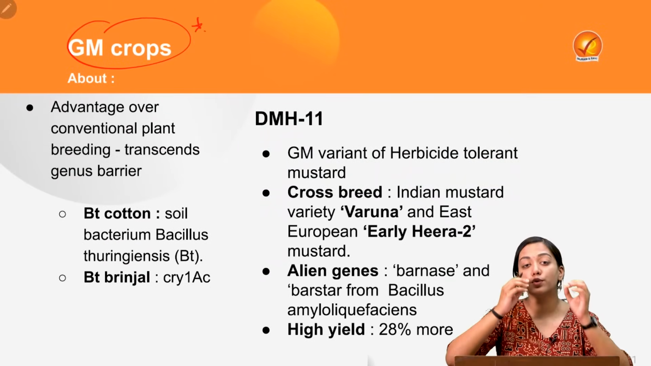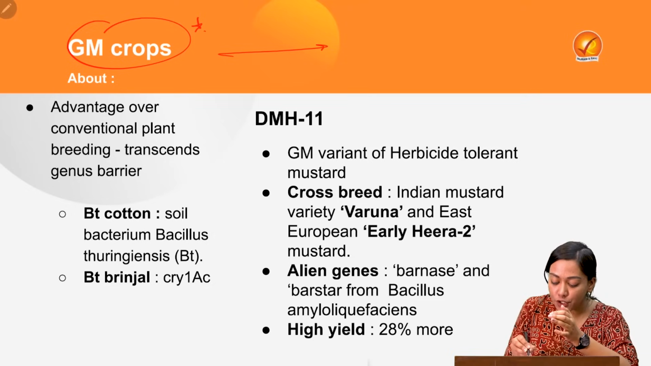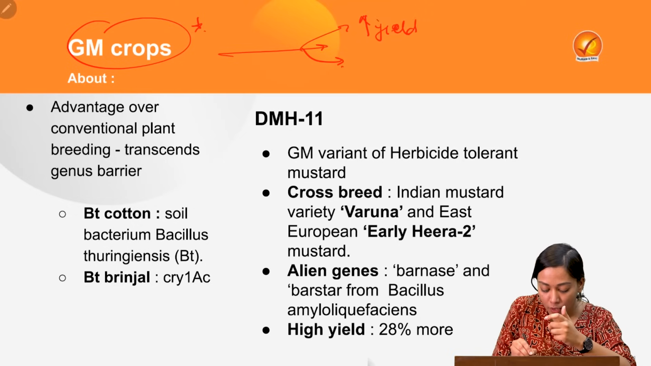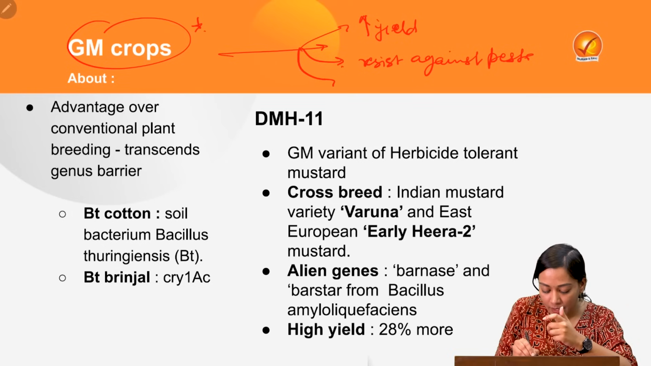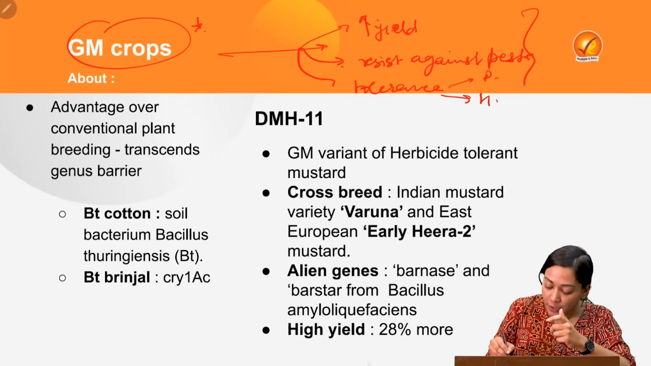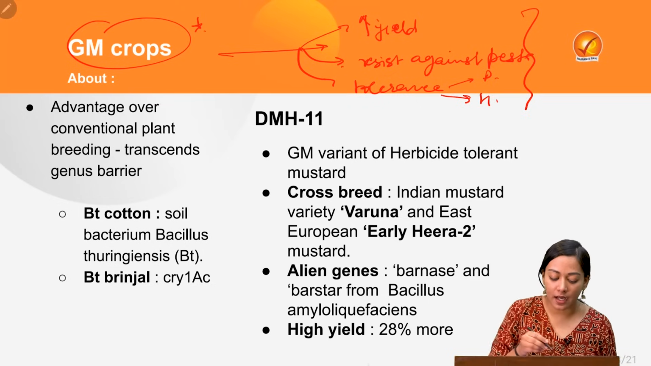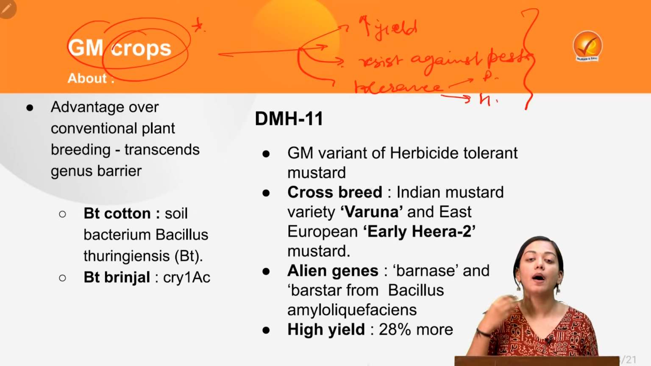These are crops whose genes have been artificially modified by crossing species, leading to the creation of products that have desired traits. Desired traits could be higher yield, or resistance against pests, or tolerance for pesticides, herbicides, etc. In order to get these desired traits, genetic engineering is done in the crops, and these crops are known as genetically modified crops. This is one of the applications of biotechnology.